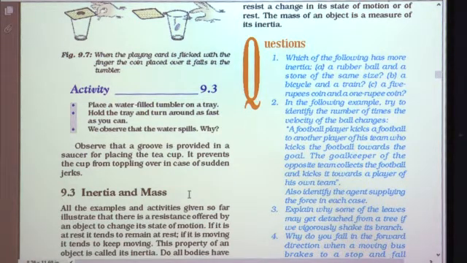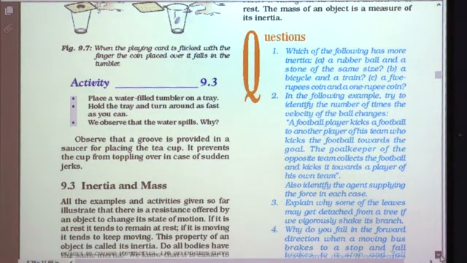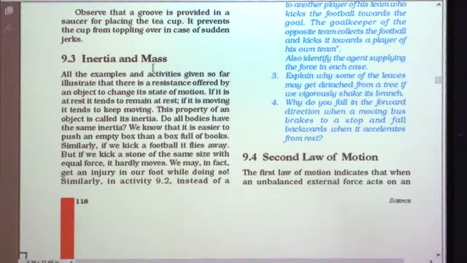Now, the question is, is inertia the same for all objects? Definitely not. The inertia of an object depends on its mass. So, if the mass of the object is more, then inertia is more. If the mass of the object is less, then inertia is less. So, let us discuss this relation between inertia and mass. Let us move to the next concept, that is inertia and mass.